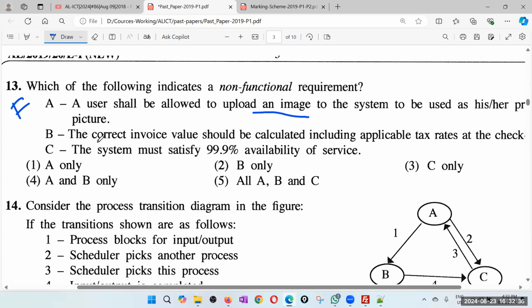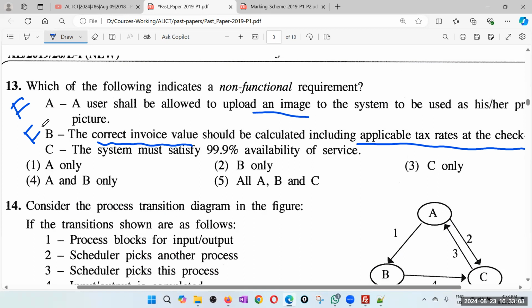Of course, it says correct value. Accuracy is maybe non-functional, but it says calculating the tax invoice value. That is sort of a functionality for me. So basically calculating the invoice value is functional, using tax rates. Of course, it must be correct. So therefore, I'll still go for this as a functional requirement because it's a calculation.